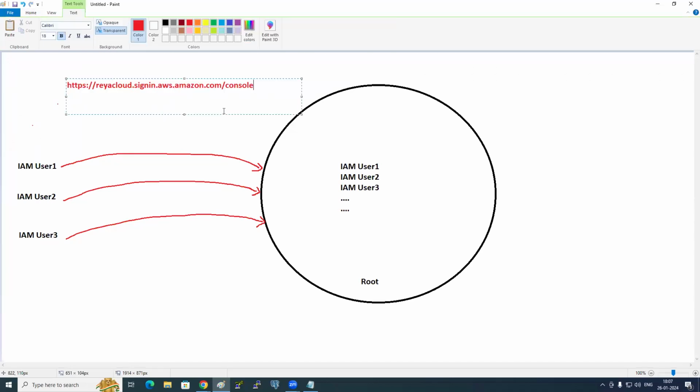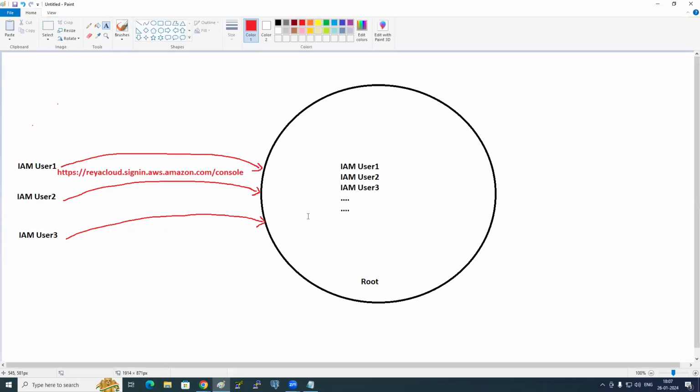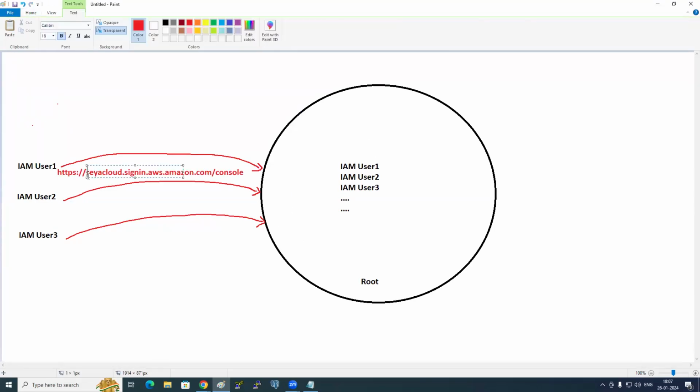Using this link, they log into my account. How is it identified as my account? Do you see this here? Ria Cloud is there? Yes or no? So is this link the same for all IAM users or different? Same. Clear? Understood? Okay, good.